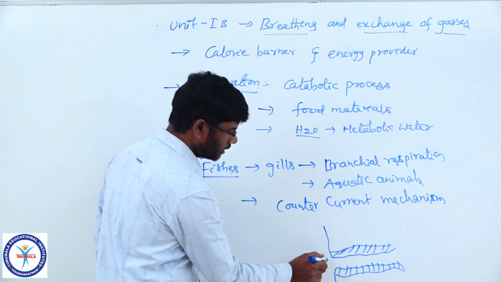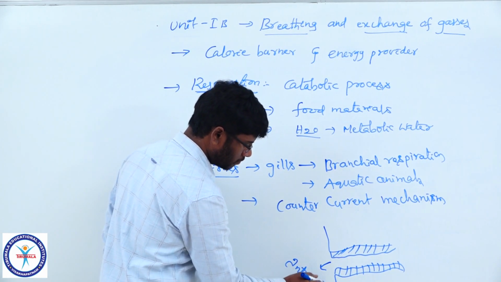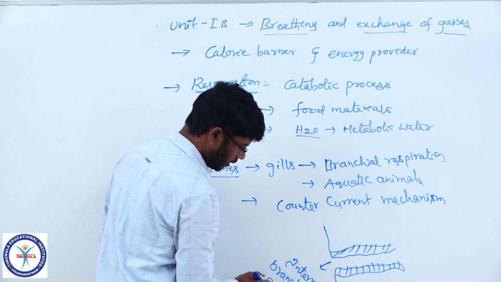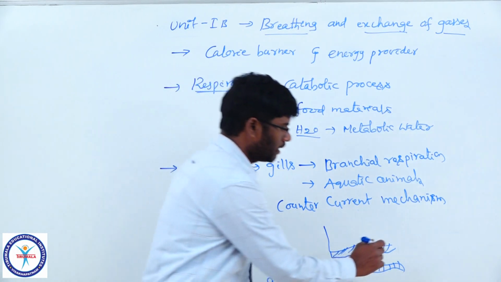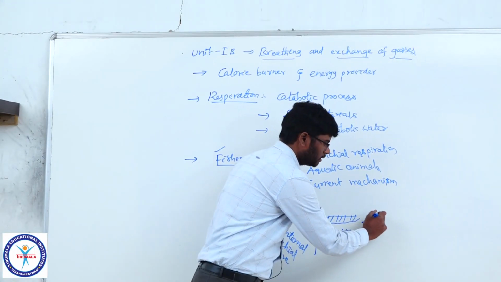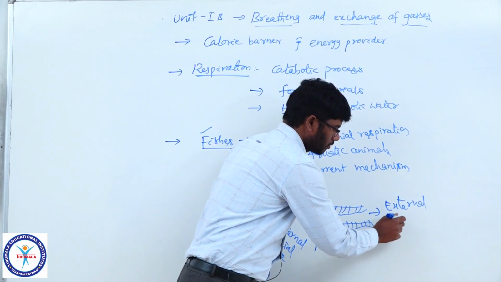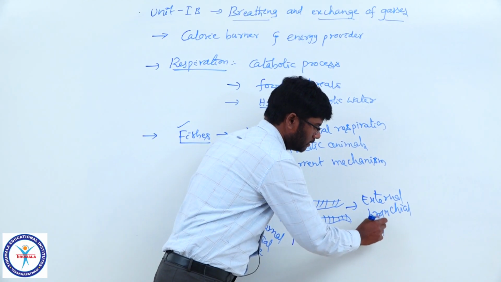Here the opening is the internal branchial aperture, and this is the external branchial aperture, the outlet.